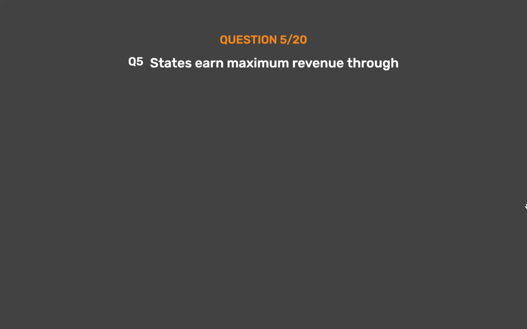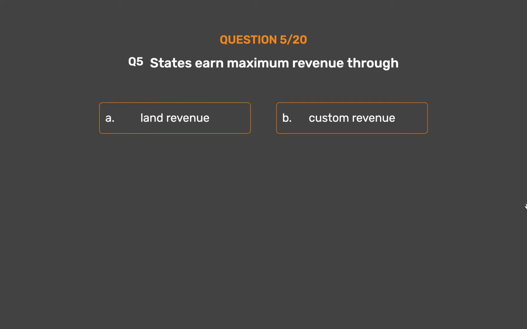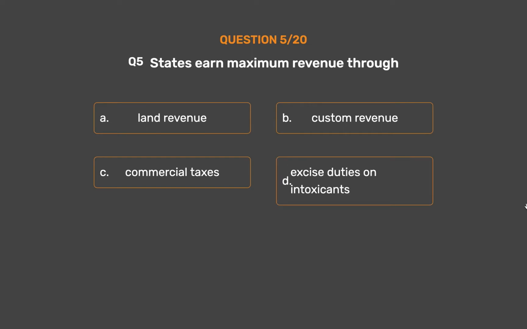Question number 5. States earn maximum revenue through Option A, Land revenue. Option B, Customs revenue. Option C, Commercial taxes. Option D, Excise duties on intoxicants.